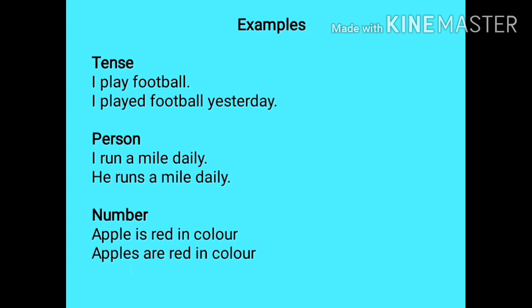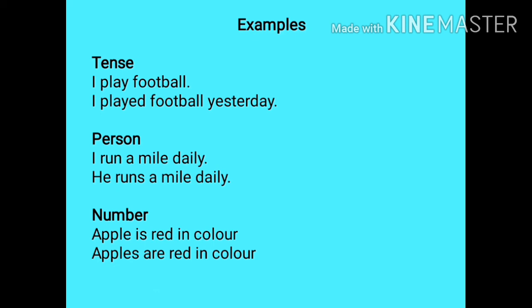So here you must have noticed that when apple is singular, the verb is. When it is plural, it has become are. So there is a change in the verb as the number changes, singular and plural. So we have understood that as per the tense, person and number, the verbs also change. These are all examples in which changes take place when there is a change in the tense, in the person and the number.